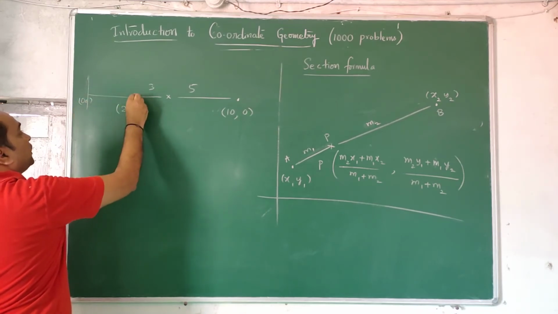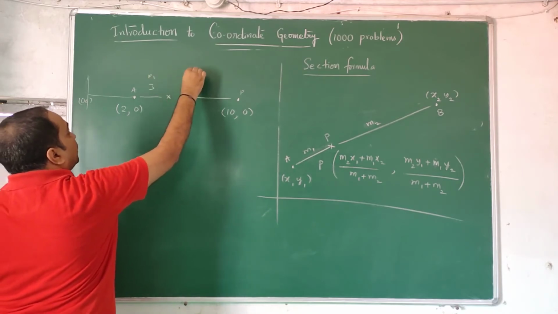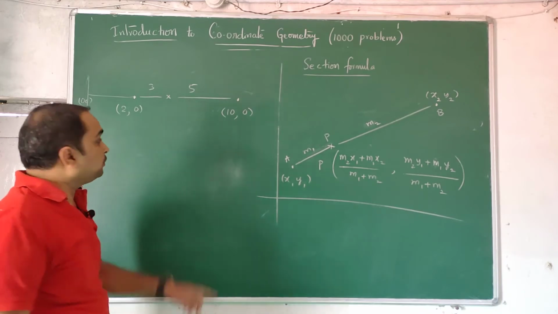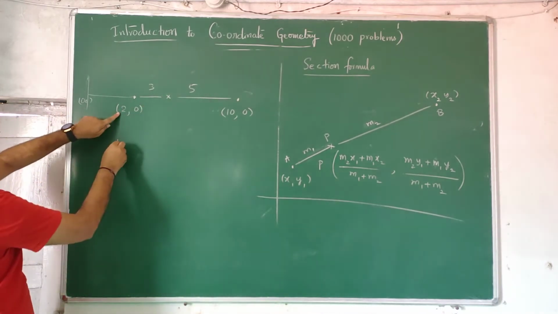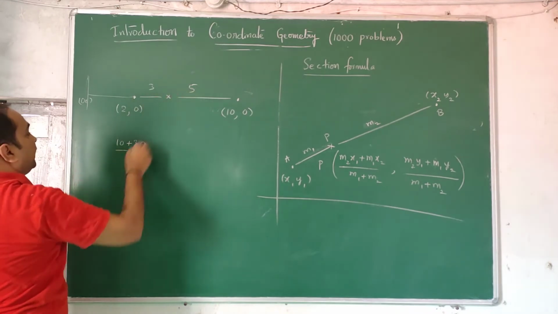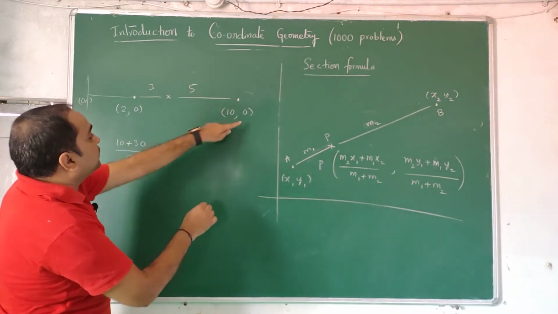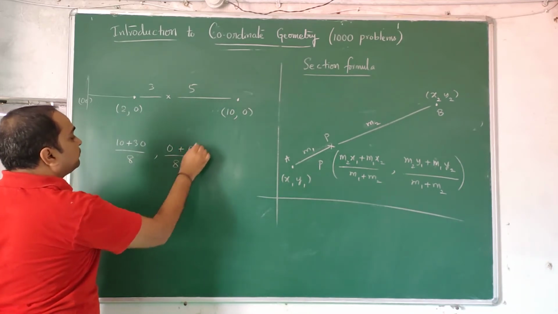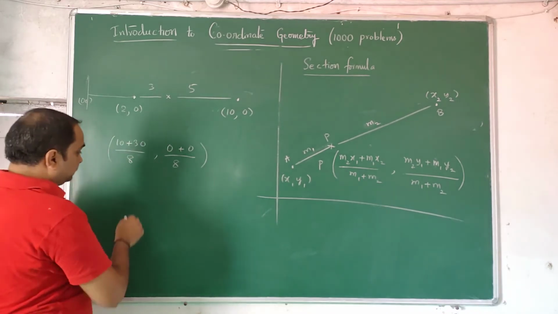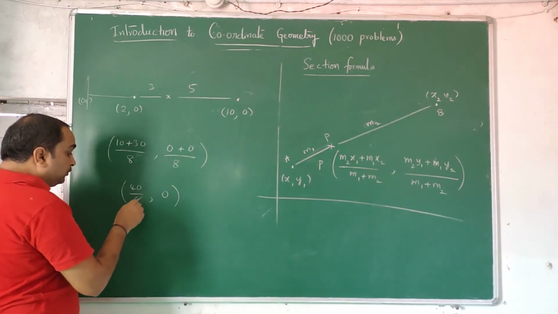I am not interested in that. This is point A, this is point P. This is M1, this is M2. Now how to do it quickly? Try to avoid writing x1, y1, x2, y2. So 5 2s are 10 plus 3 10s are 30, by 5 plus 3, 8, comma 5 zeros are 0, 3 5s are 0, by 8. This is 10 plus 30, 40 by 8, comma 0.